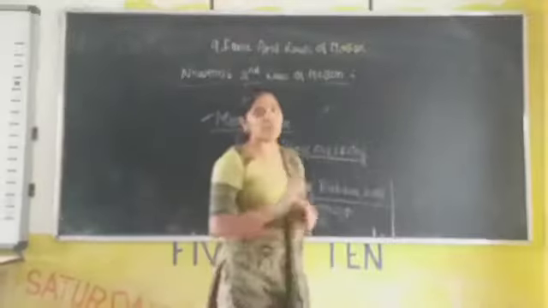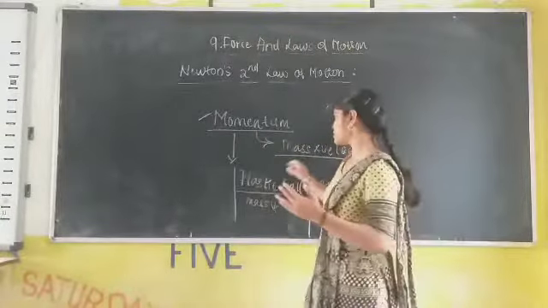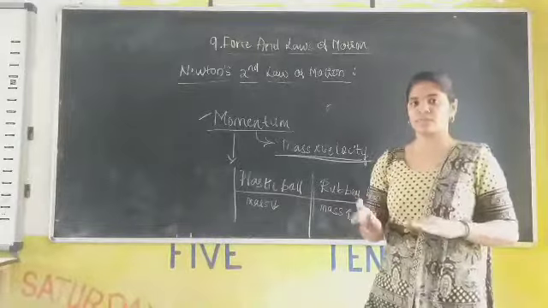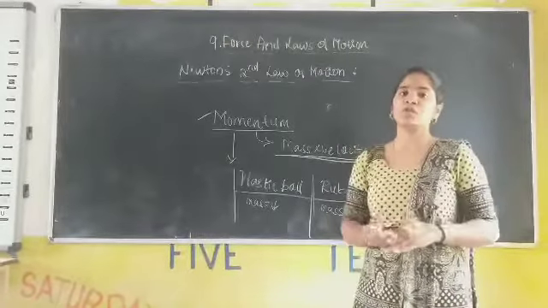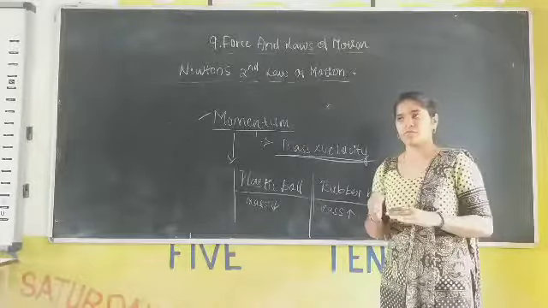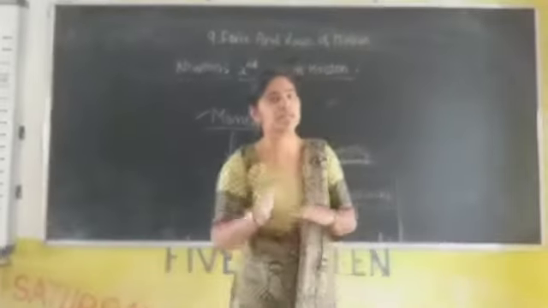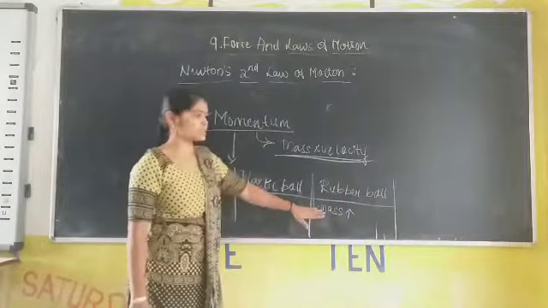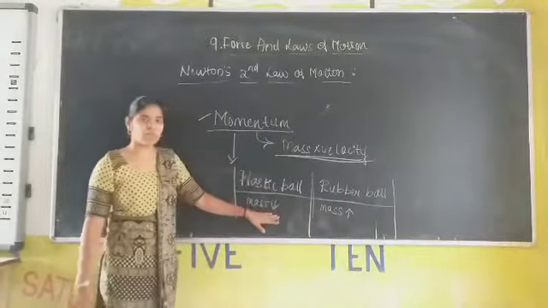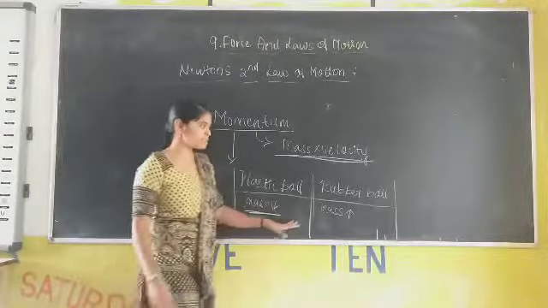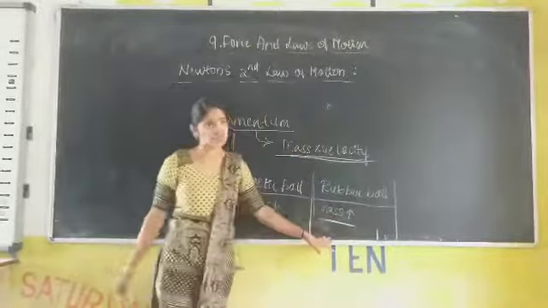Consider one example of how this momentum varies with respect to mass and velocity. Consider a plastic ball and a rubber ball having the same size. When we hit those plastic and rubber balls, what happens? The plastic ball has a lesser mass, but the rubber ball has more mass. So the rubber ball has more force, but the plastic ball has less force, because the plastic ball's mass is less, but the rubber ball's mass is more.